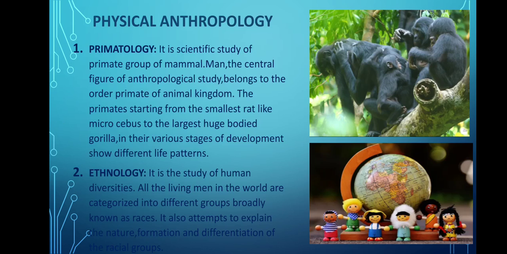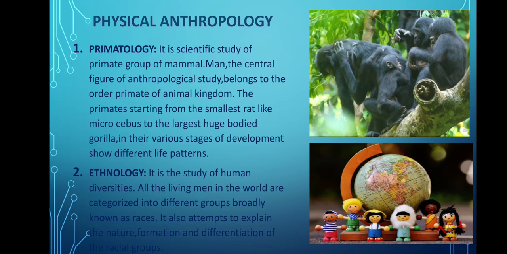So this field helps to classify the position of fossils in a taxonomic group by matching the features of fossils with primates, as given by primatology. So primatology is a very important branch that helps anthropologists to determine the position of the fossils which are found from the sites by matching the features with the primates that are given by primatology. So in this way primatology helps anthropology, right?